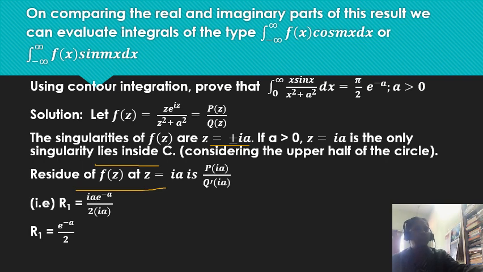Since z equal to plus ia is the only singularity that lies inside C, we have to differentiate this q of z. Differentiating this q of z, we get q dash of z, and that is equal to 2z. Now substitute z equal to ia. Therefore, we get 2 into ia. So cancel i, and we get e power minus a. Just by cancelling a also, we get e power minus a by 2.